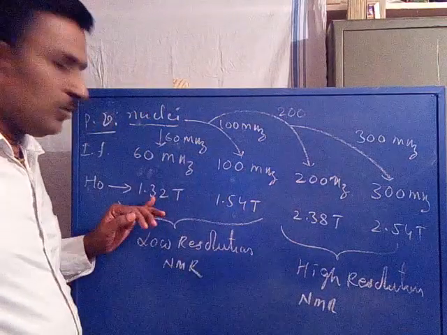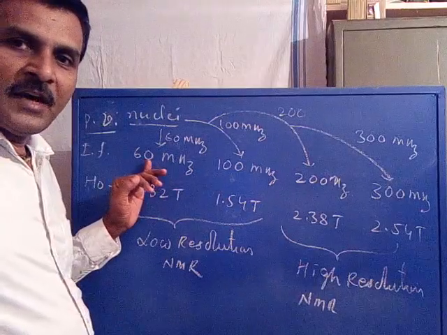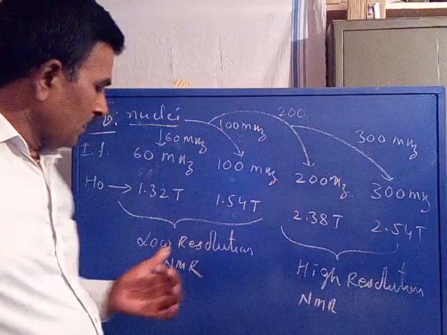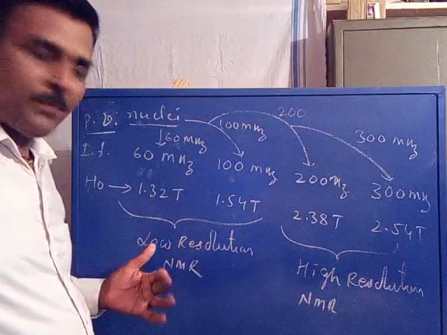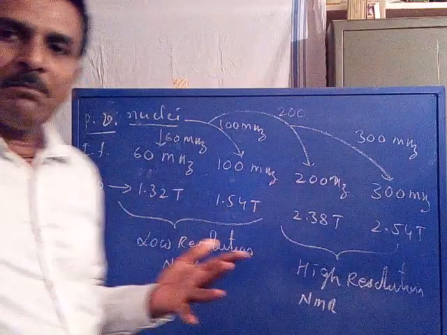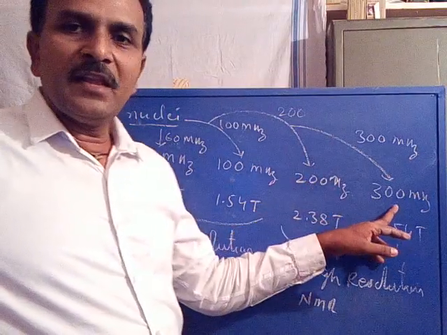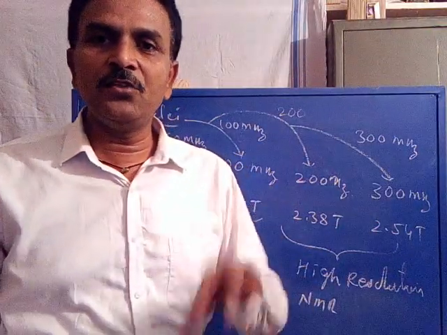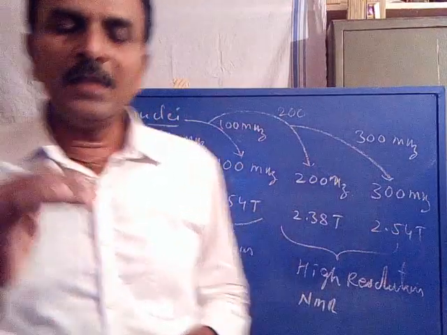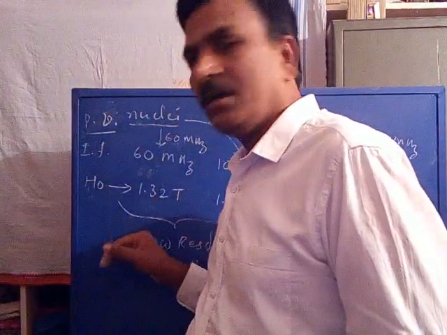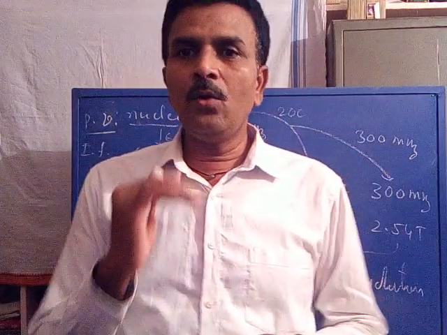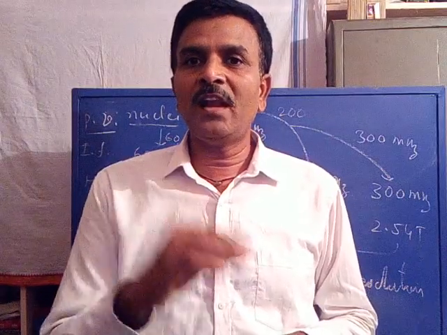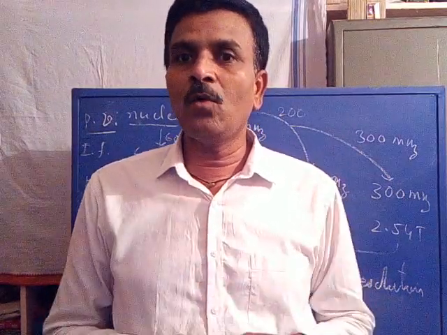Now, when we record the spectrum in either 60 MHz or 100 MHz, we get what is called low resolution NMR. The same molecule, if we record in 200 MHz and 300 MHz, gives a high resolution spectrum. Let us discuss the difference between these two. In the low resolution NMR spectrum, recorded in either 60 or 100, a few multiplicity lines are overlapped.